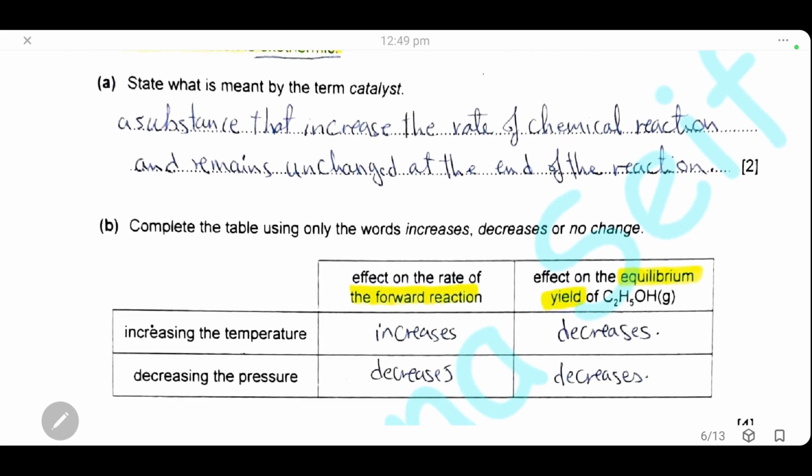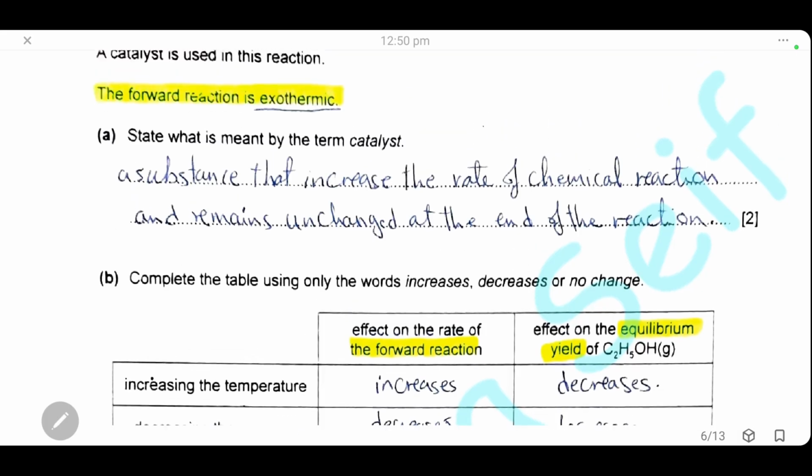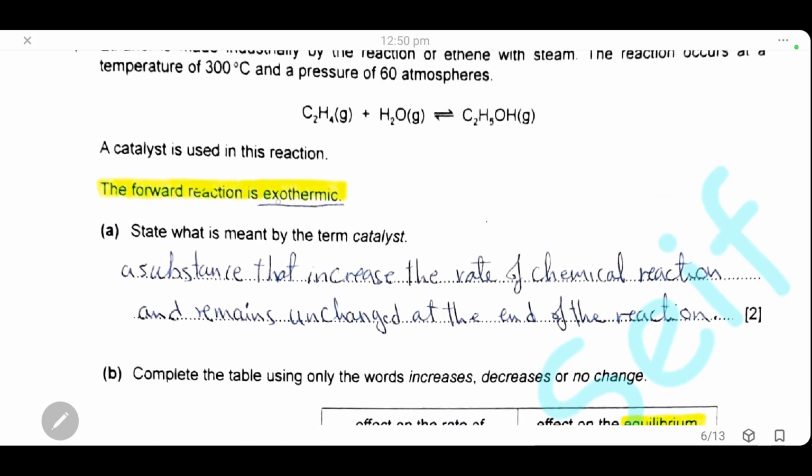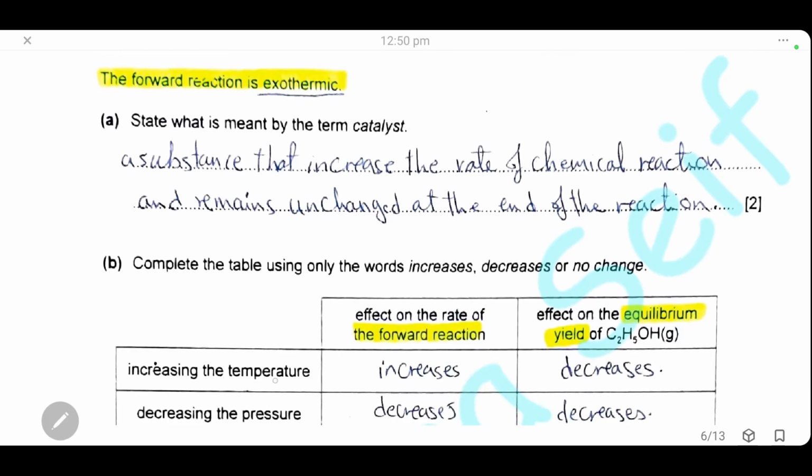Here we have to complete the table using these words only: increase, decrease, or no change. We want to know the effect of increasing temperature on the rate of the forward reaction and the equilibrium yield of ethanol. Of course, increasing the temperature will increase the rate of the forward reaction. What about the yield of ethanol? Increasing the temperature of an exothermic reaction, the reaction will shift backward to the endothermic side. So now the yield of ethanol will decrease. So increasing the temperature here will decrease the yield of ethanol.